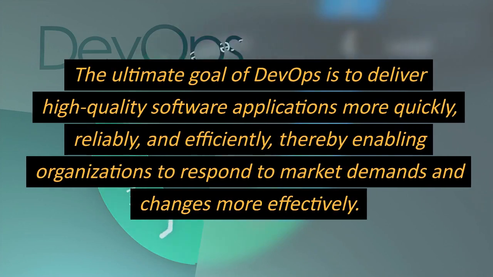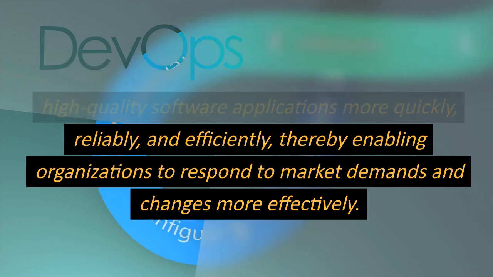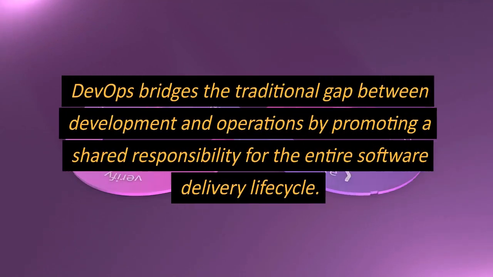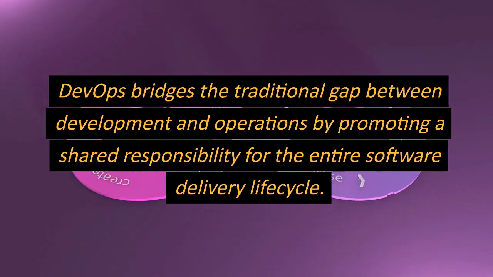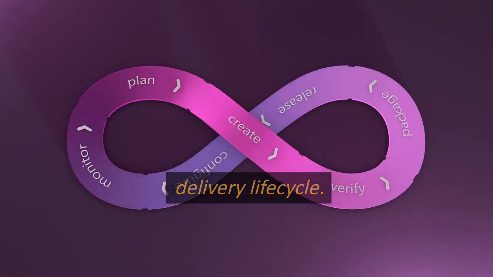The ultimate goal of DevOps is to deliver high-quality software applications more quickly, reliably, and efficiently, thereby enabling organizations to respond to market demands and changes more effectively. DevOps bridges the traditional gap between development and operations by promoting a shared responsibility for the entire software delivery lifecycle.